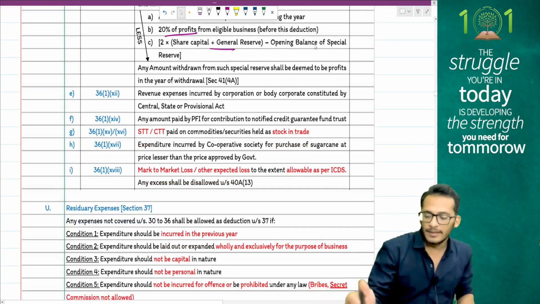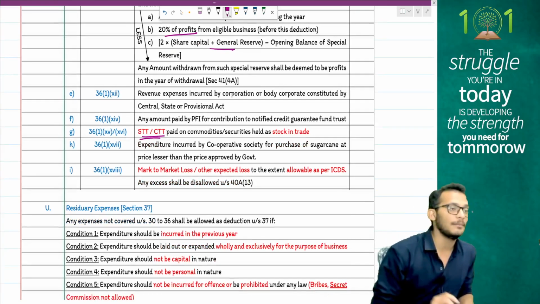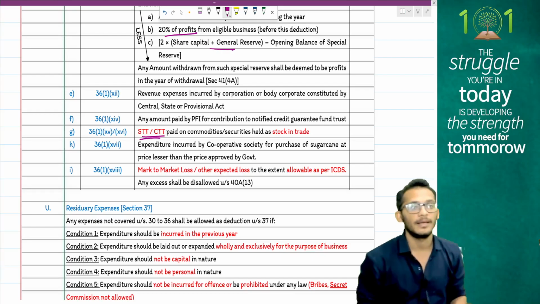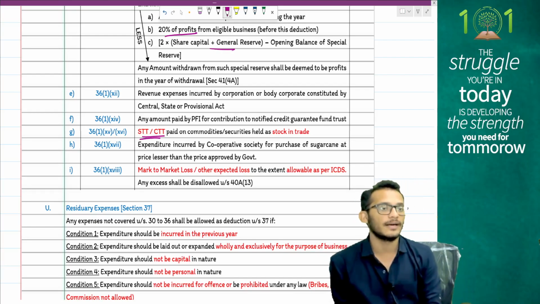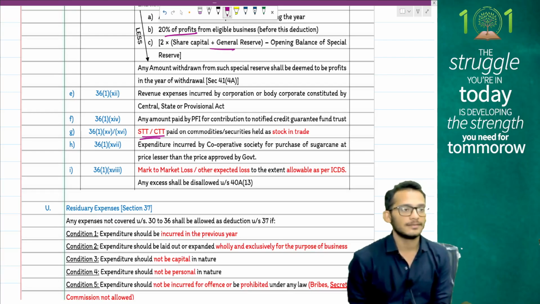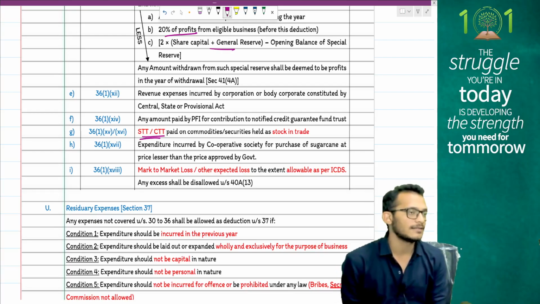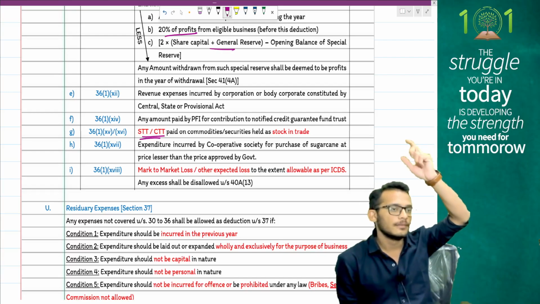Then items like STT and CTT can be claimed as deduction under business only when they are assets held as stock in trade, because if they were held as capital assets, it will be denied under capital gains.